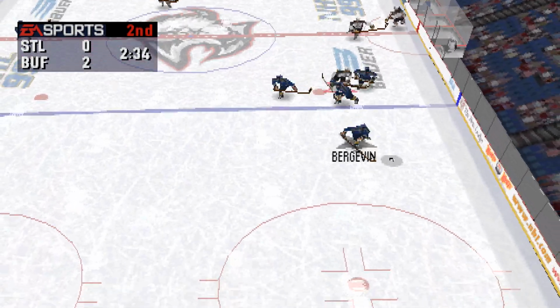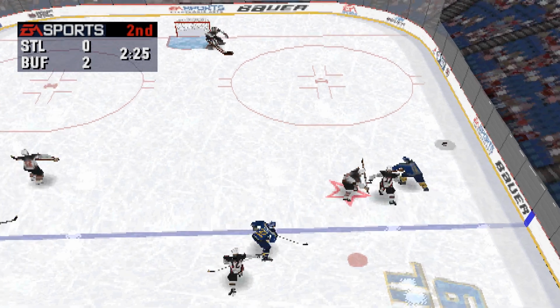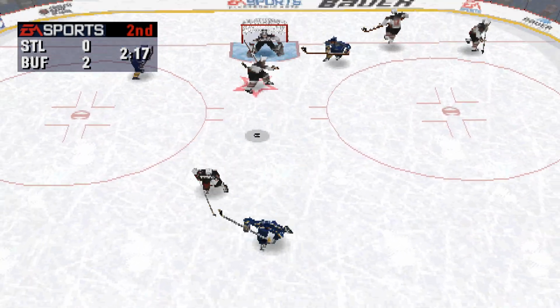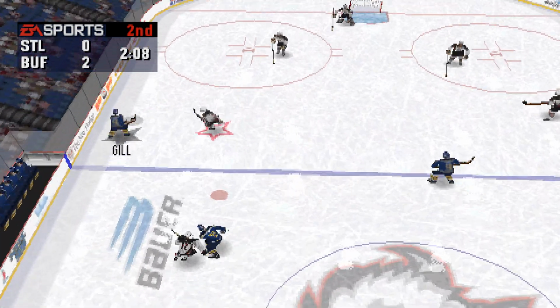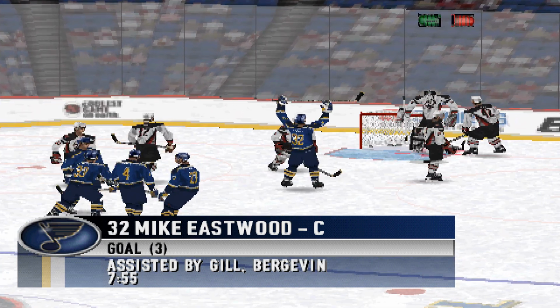Belted and knocked to the ice by Eastwood. Bergevin passes ahead to Eastwood. To Eastwood. Hasek stops that. To Schmelik. Buffalo should be making a line change soon. Moves in. Eastwood shoots. He scores!